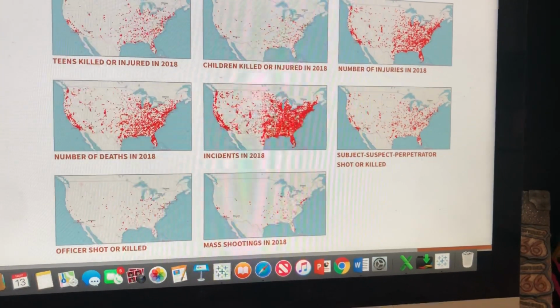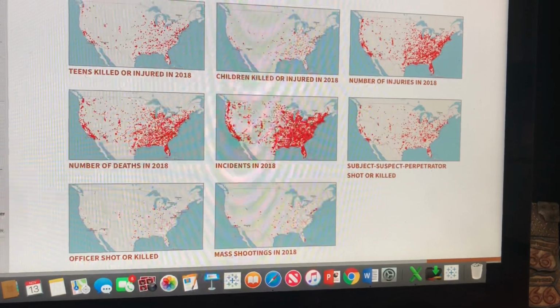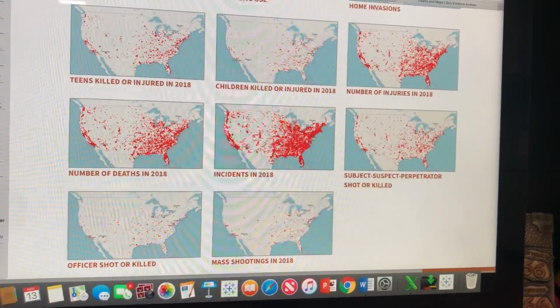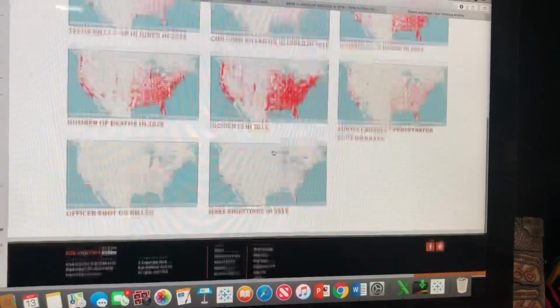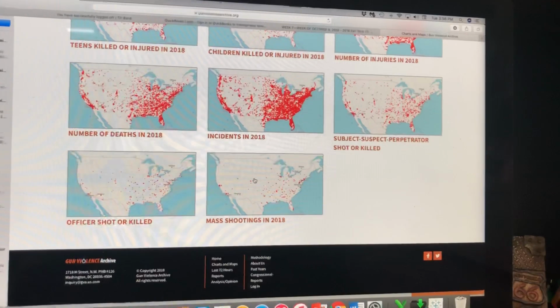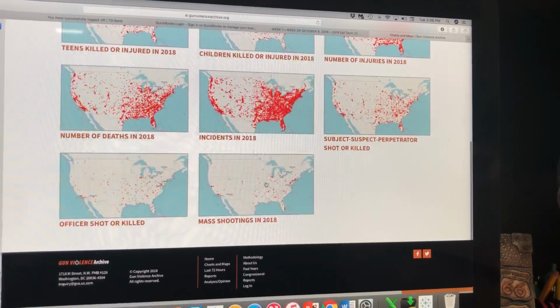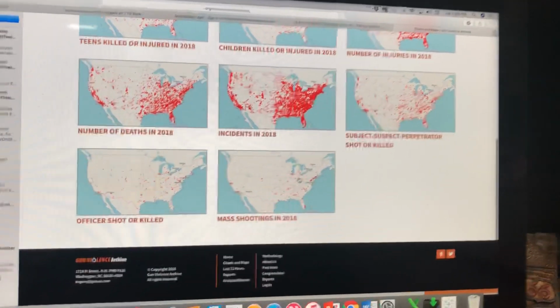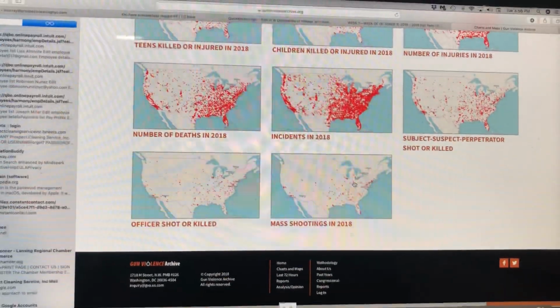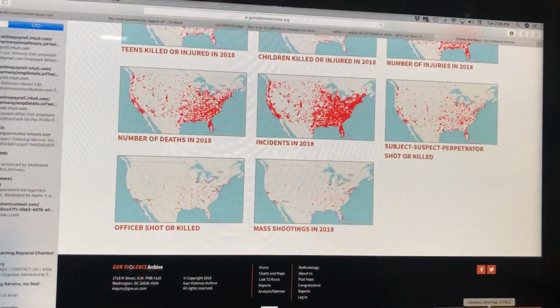An entire half of the country is totally red. So it's showing that on the East Coast, we have a lot of violence through guns. And looking at the mass shootings, it seems like something we shouldn't be worried about because we're looking at the red dots and they seem far in between. But listen, one death is one too many.